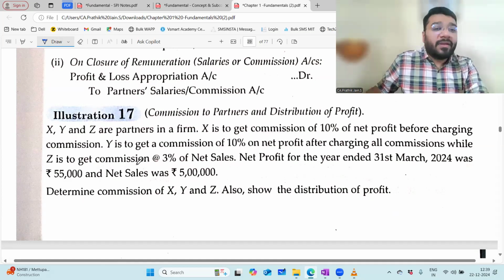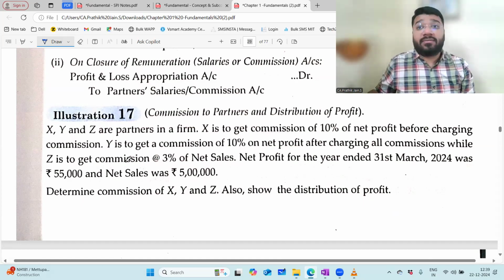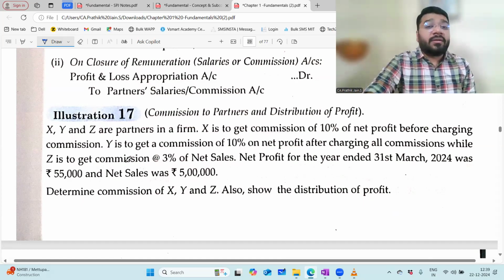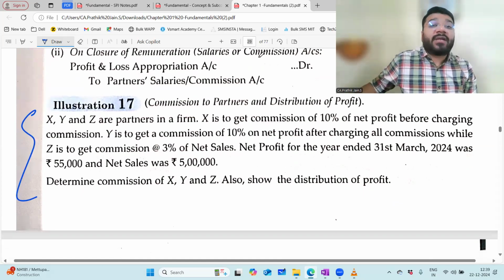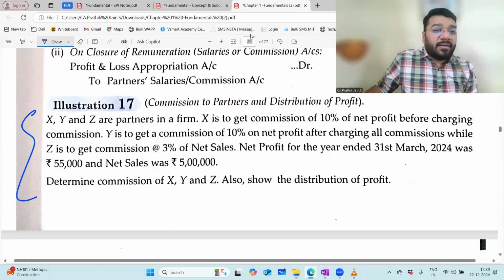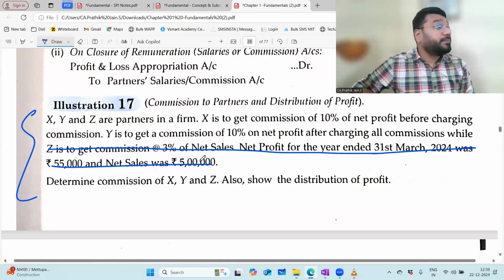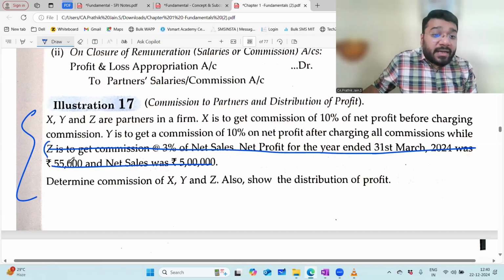Good. Now, Y's commission: the language given in the textbook and the answer in the solution are both wrong. This question has been twisted only in the current year. In the previous year's textbook, your seniors' textbook, the same question was there, but there was no information about Z's commission.